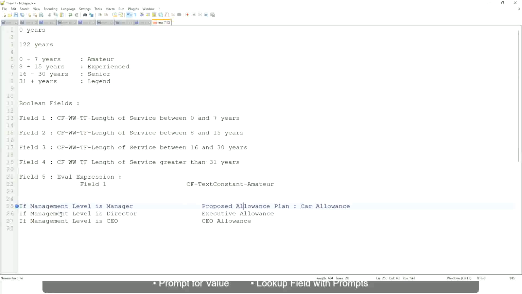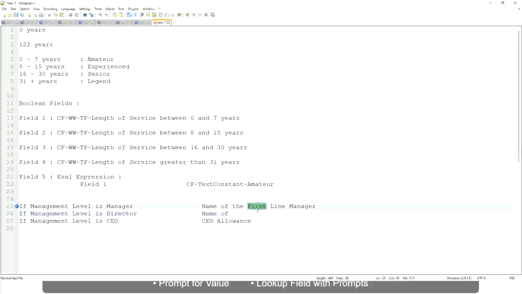Okay, forget about this. If the management level is manager, return first line manager, I mean name of the first line manager. If it is director, name of first name of, oh sorry, I'm getting it all wrong.